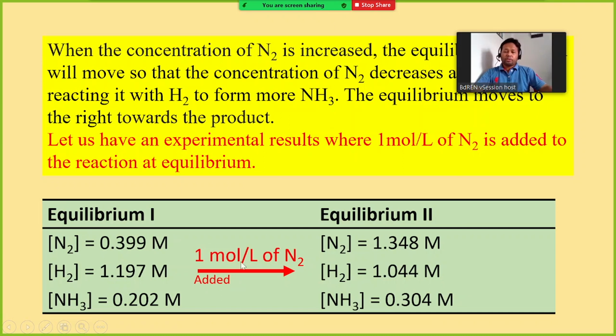When more nitrogen has been added, this nitrogen reacts with more hydrogen to form more ammonia. At equilibrium 1 the concentration of ammonia was 0.202, but in equilibrium 2 the concentration of ammonia is 0.304. That means the concentration of the product is much higher. Therefore we can say that the equilibrium position will shift to the right, towards the product.